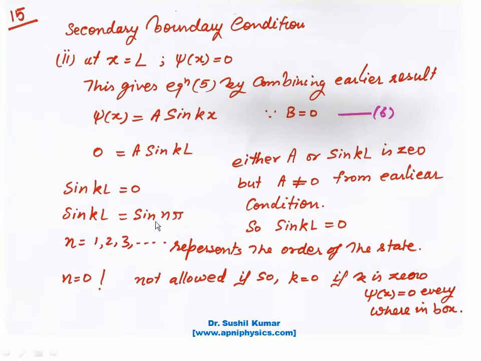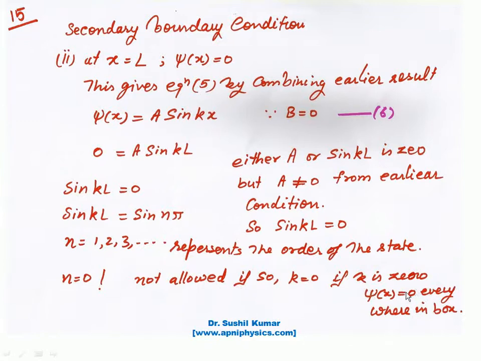When we compare both sides, we find that kL is equal to n pi, where n is an integer that represents the order of the state. But remember that the n is equal to 0 state is not allowed. You cannot put n is equal to 0, because then k will be equal to 0.